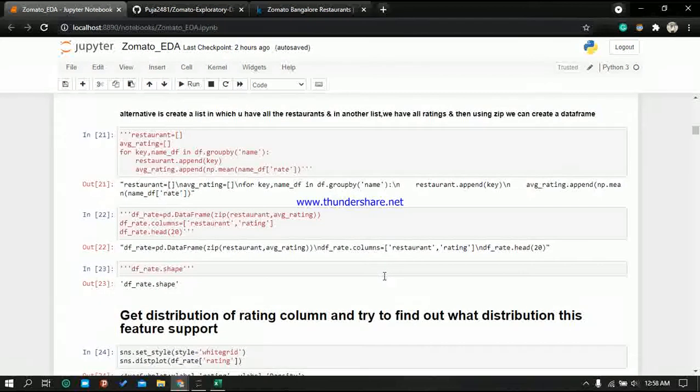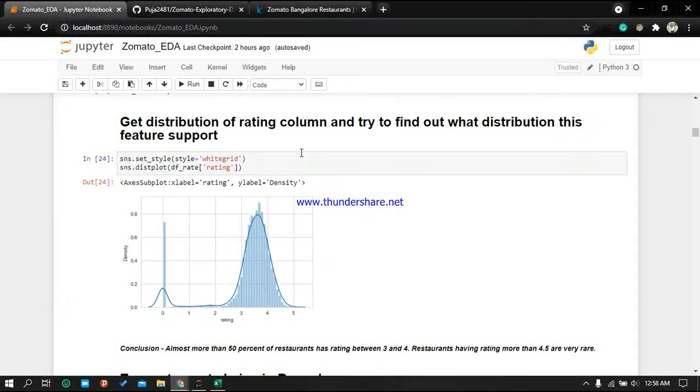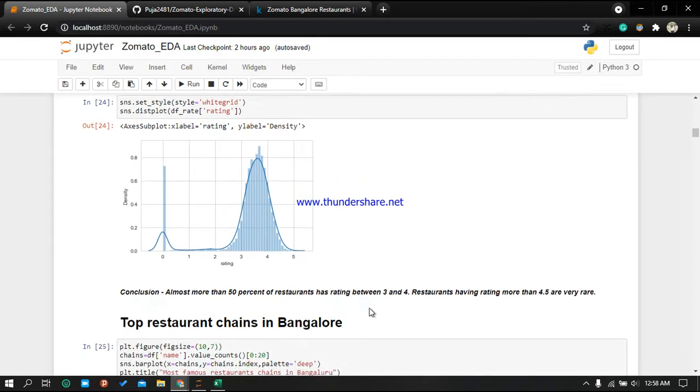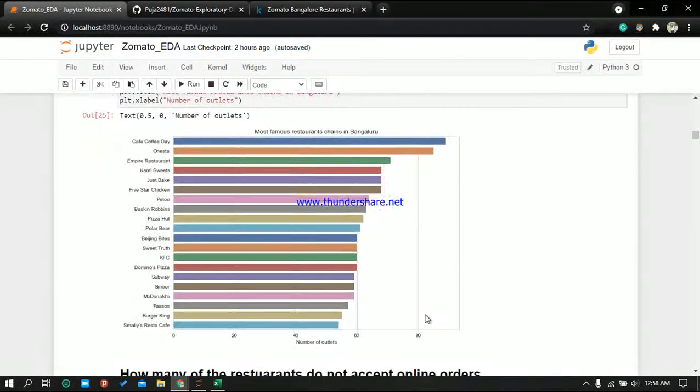Then we are calculating some restaurants. These are alternative ways by which you can do the same as what we have done above. And this is the distribution graph, using which I got to know that almost 50% of the restaurants have a rating between 3 and 4.5. You can see most of the restaurants are here. So this is the distribution graph, and these are the top restaurant chains in Bangalore.